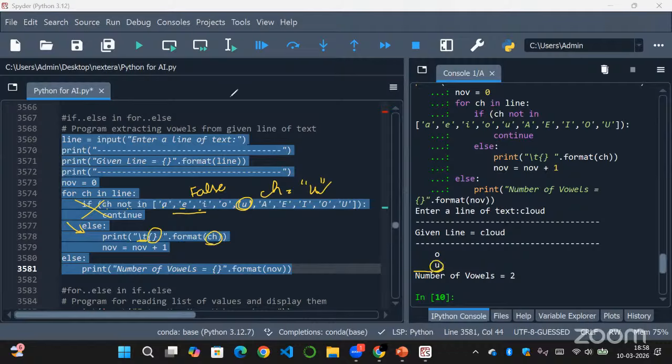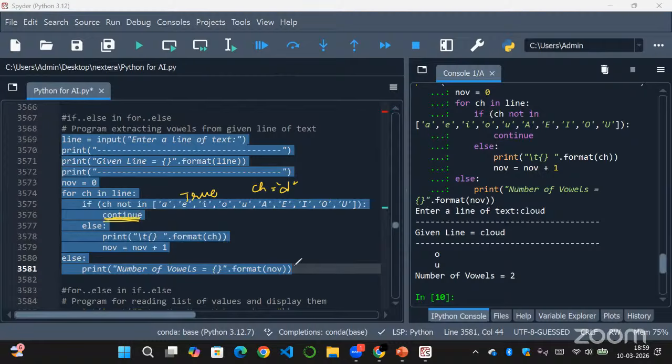And after that, now we have NOV equal to 1, right? After O, we have NOV equal to 1. Now, because of U, NOV will be incremented by plus 1. So that will be 2. So the NOV variable refers to the value 2 right now. Then it will check D. So D is a consonant. It is not a vowel. So again, this if condition will become true for CH equal to D, and that will also be skipped using the continue.